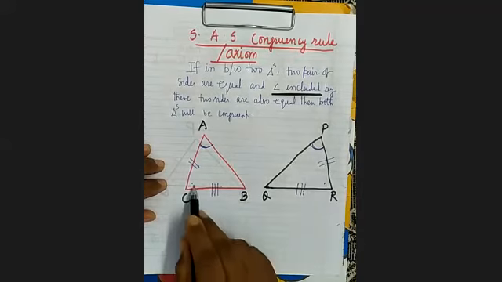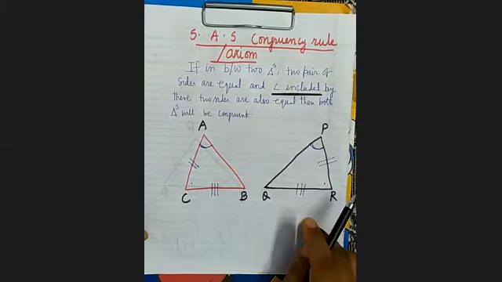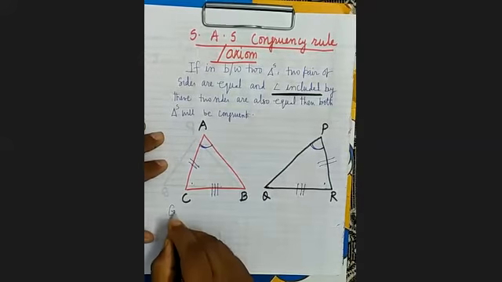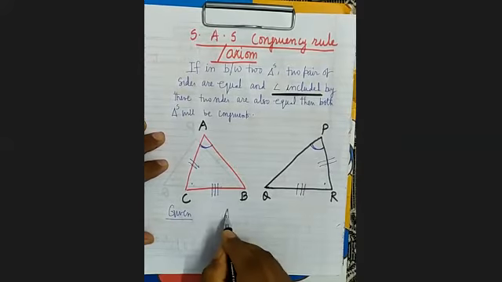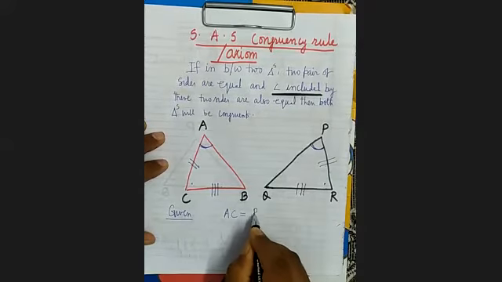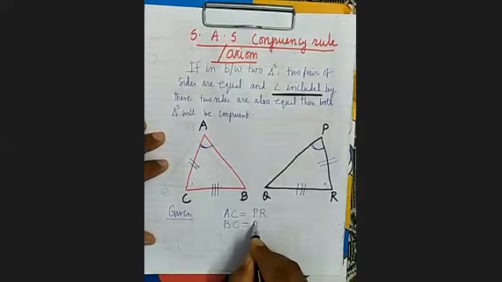If this was given, angle C is equal to the angle R, then both the triangles will be congruent. But here what is given? You can see, AC is given equal to PR. BC equals to QR.